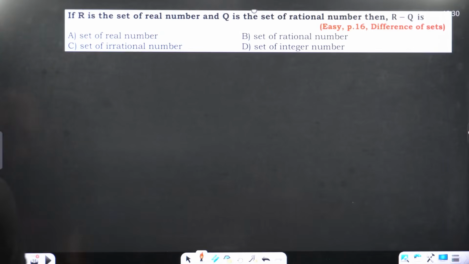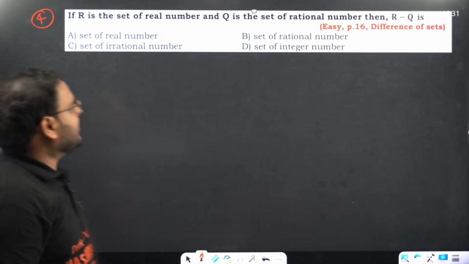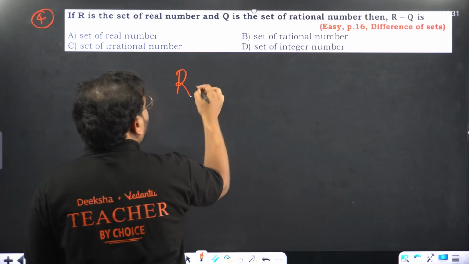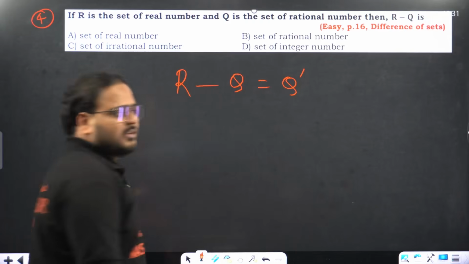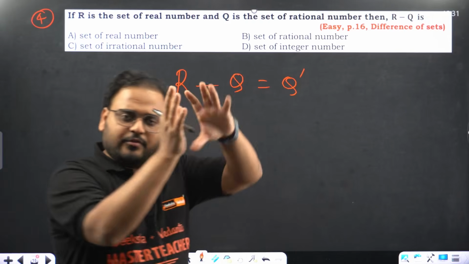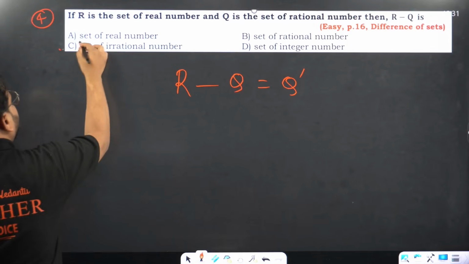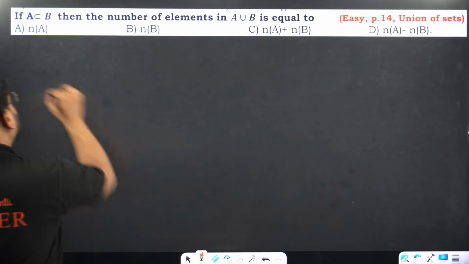Next, question number 4. If R is the set of real numbers and Q is the set of rational numbers, then all real minus rational will be all irrational numbers. From the real numbers, if you remove all the rationals, the remaining are irrational. So this is not a problem. Simple question.